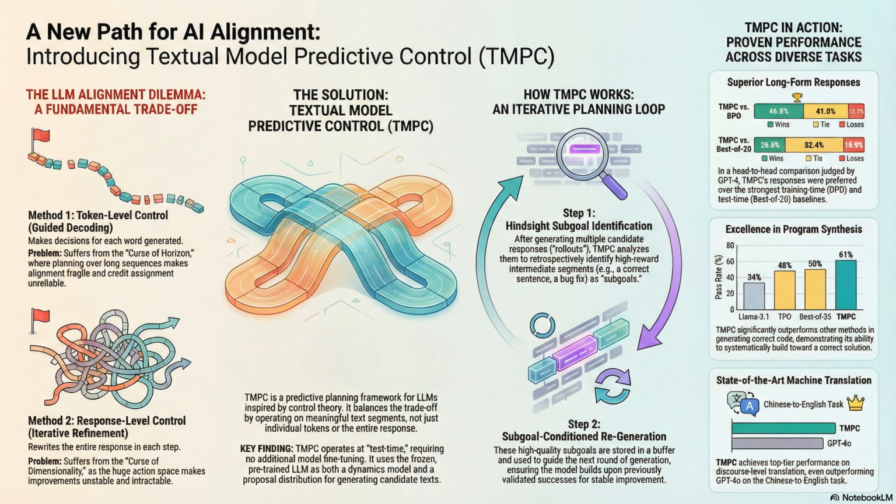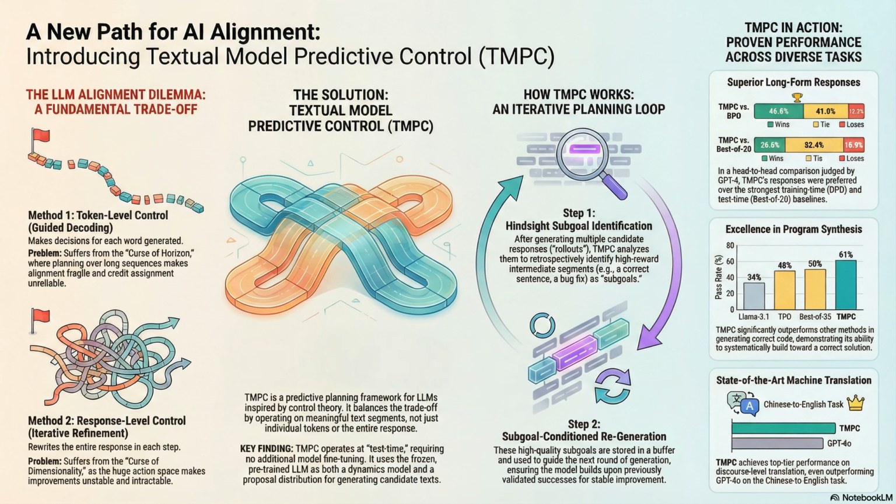And that expense, the sheer scale of it, is why there's this frantic search for what people are calling test time alignment. The idea is simple, but it feels kind of revolutionary. You keep the big foundational model completely frozen, no changes, and instead you align the output as it's being generated, on the fly.